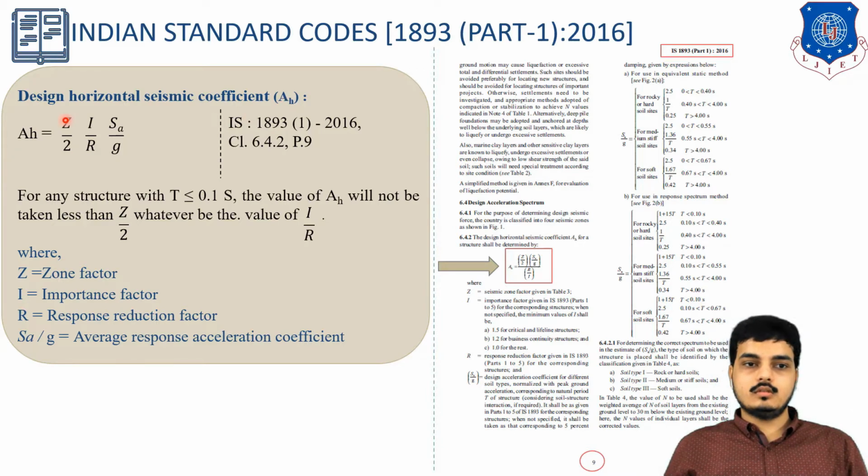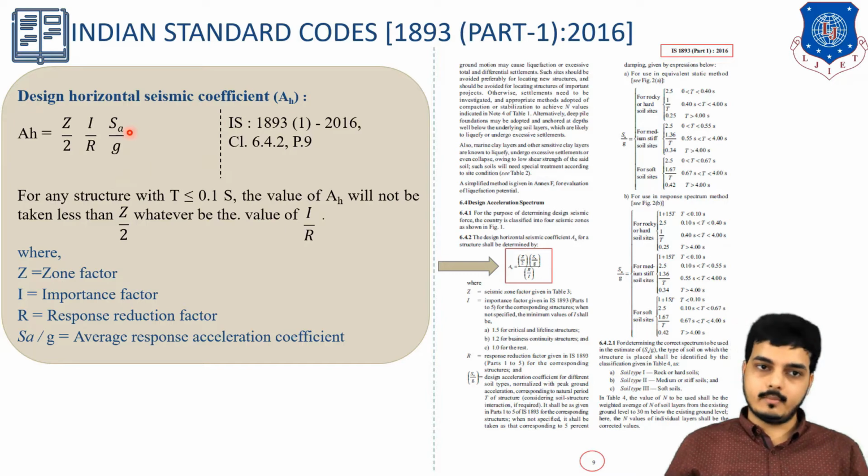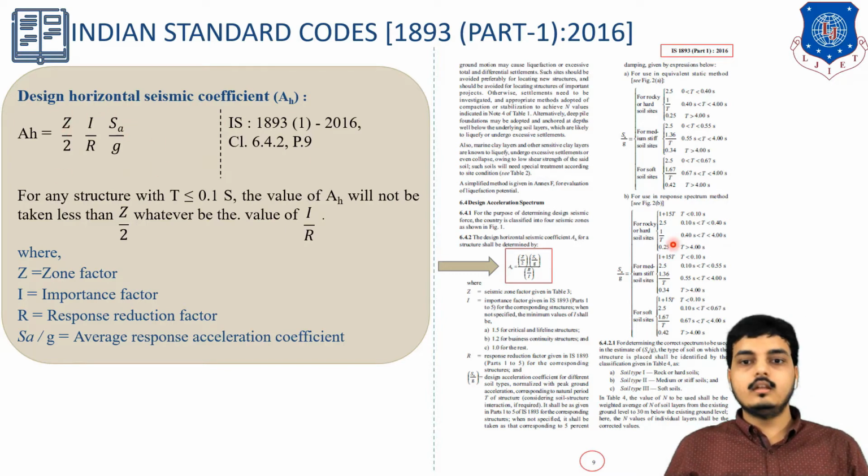So AH equals Z by 2 into I by R into SA by G. In the code, it is written as Z by 2 multiplied by SA by G divided by R by I. This is the simplest form to remember, so that's why I have converted it to this. If you want to use this, then you can also use it. This is nothing but a modified form. So these are the terms which we will be using. It is given on page number 9, clause 6.4.2. Here it is given AH, so you can find it over there.